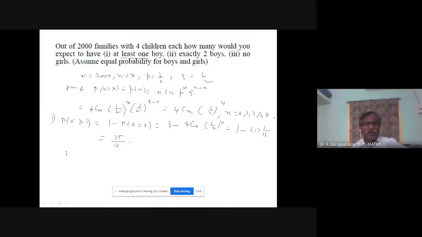Expected number of families is capital N into probability of x greater than or equal to 1. 2000 into 15 by 16. If you simplify, it is 1875.